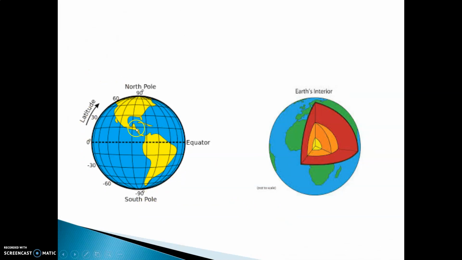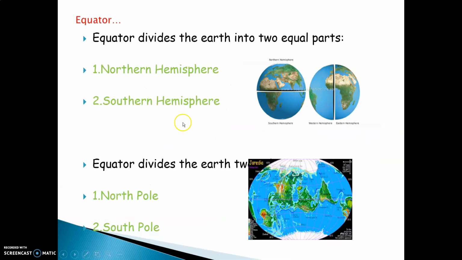This is how our earth looks, which consists of parallels of latitudes and meridians of longitudes. Now, the earth is divided by the equator into two equal parts. The upper part of the earth is called the northern hemisphere and the lower part is called the southern hemisphere. The two poles of the earth are the North Pole and the South Pole.